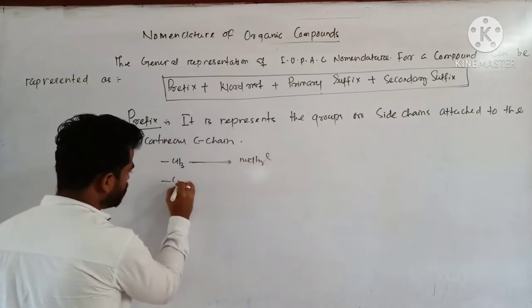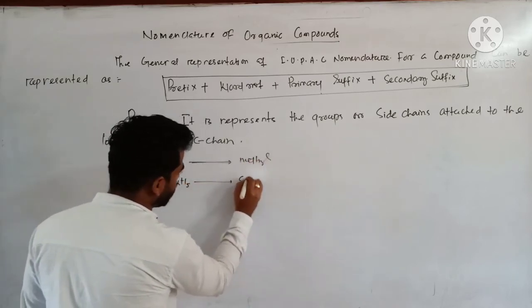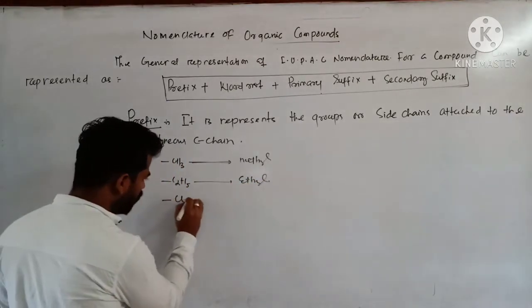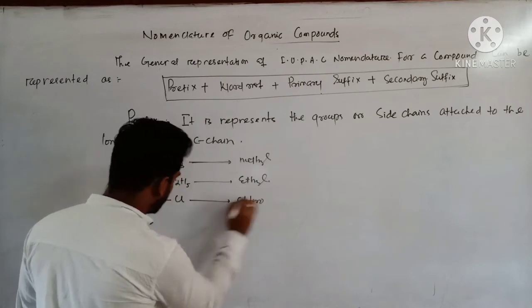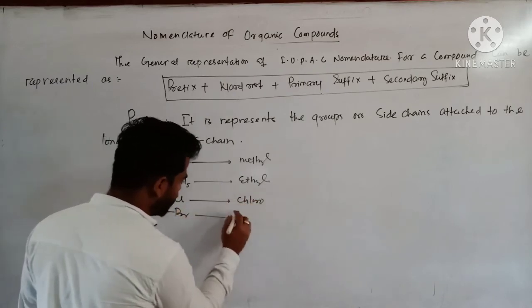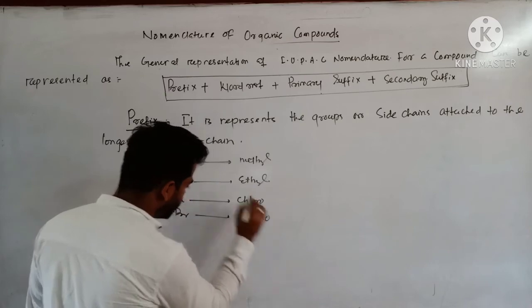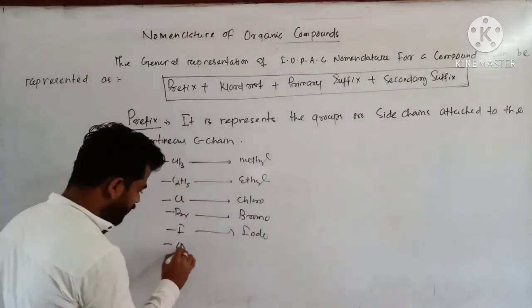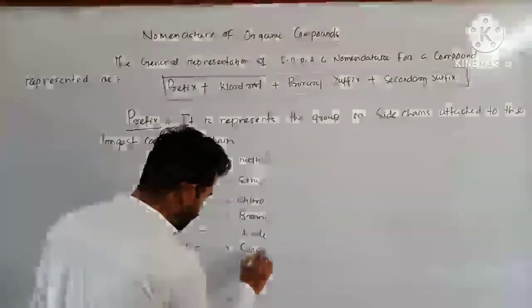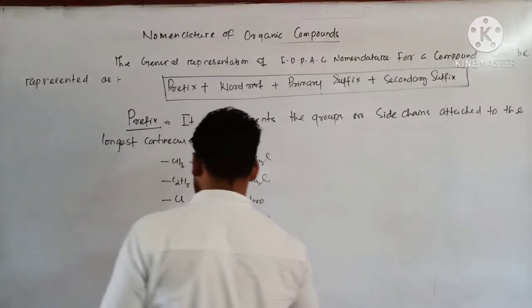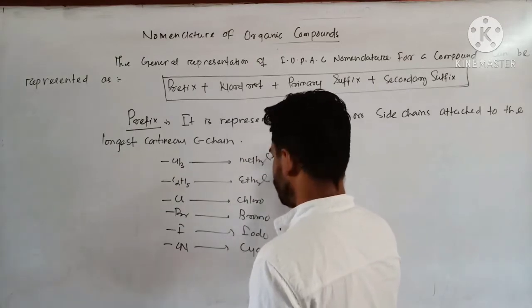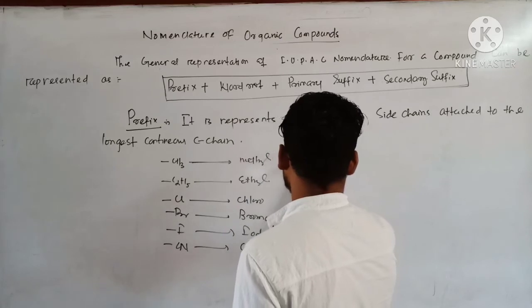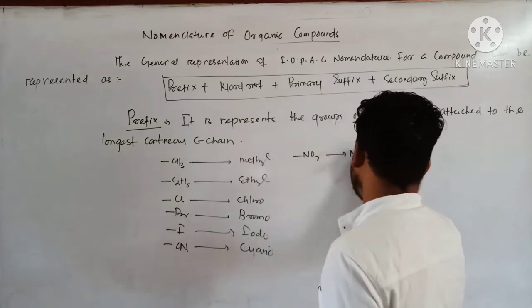If C2H5, then you can say ethyl. Is that clear? If chlorine, simply you can write chloro. If bromine is attached as a side chain, you can write its prefix name bromo. If iodine, you can write iodo. If CN is there, you can write cyano. Likewise, these are the prefix names. If an NO2 group is there, then you can say nitro.